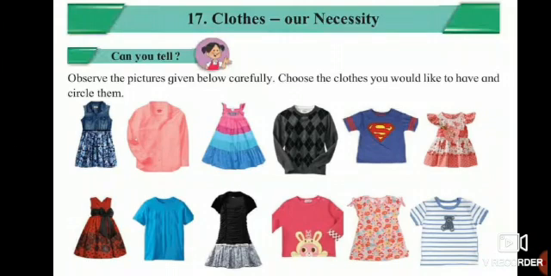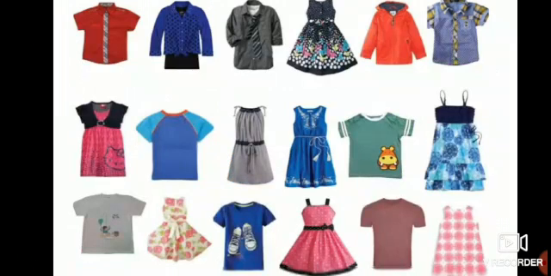Now here, it's there in your textbook. Observe the picture given below carefully. Choose the clothes you would like to have and circle them. So it's there in your textbook on page number 82. See, if you want to circle, you can circle it or you can keep it in mind. Here are the different types of clothes.